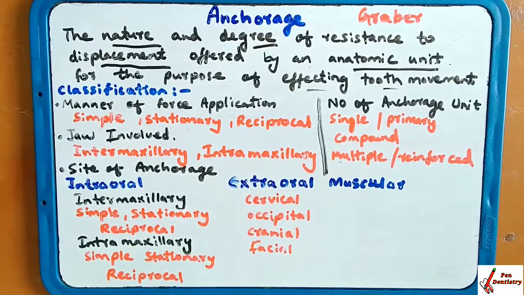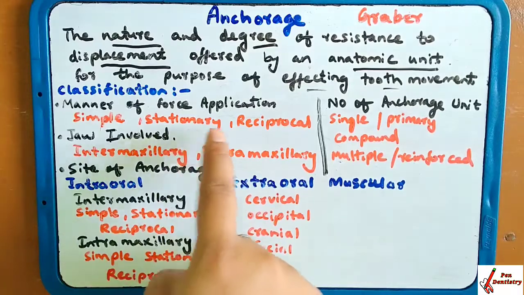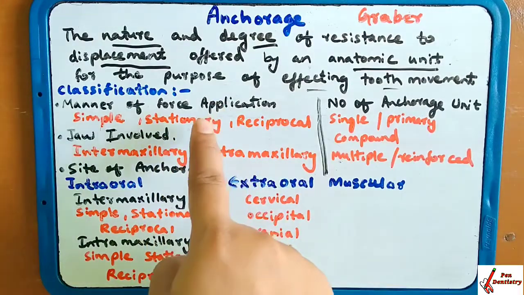Site of anchorage. Which site? Intraoral, extraoral or muscular. Intraoral is inside the oral cavity, extraoral is outside the oral cavity, and there is the muscular region. In intraoral, there is intermaxillary or intramaxillary. Intraoral, intramaxillary and intermaxillary are further divided into simple, stationary, reciprocal, the same as for force application.